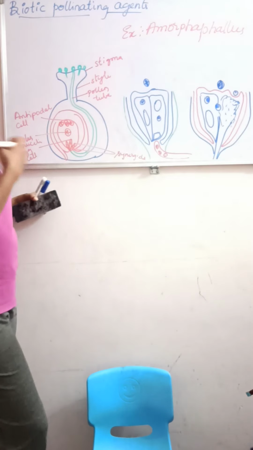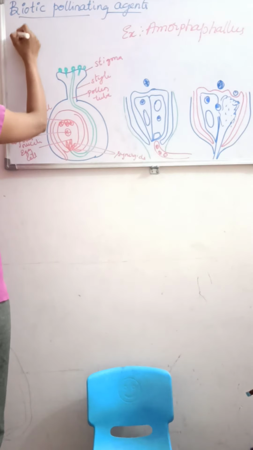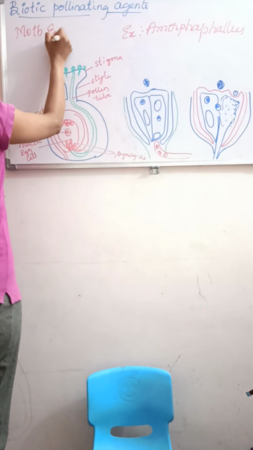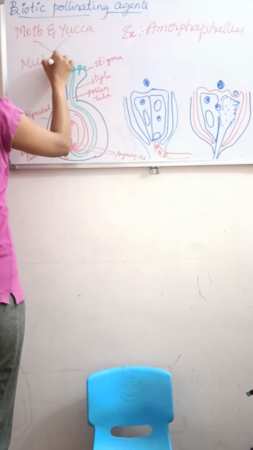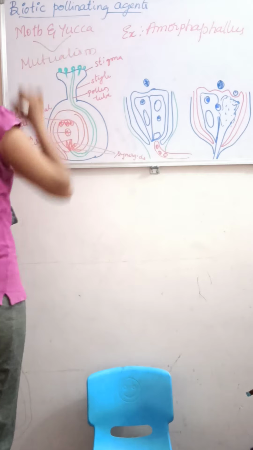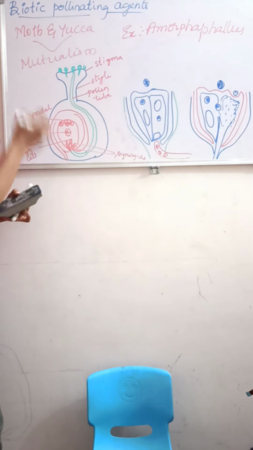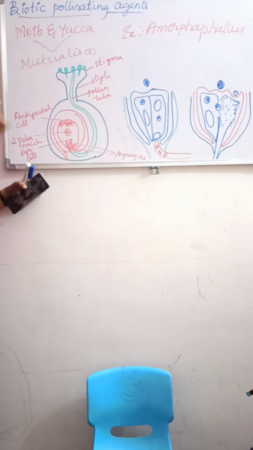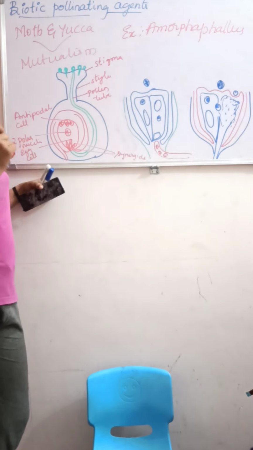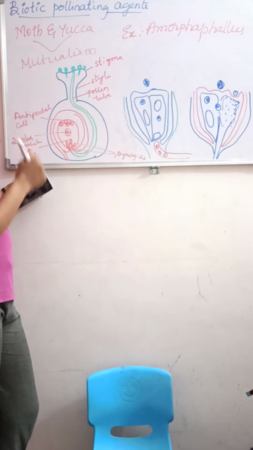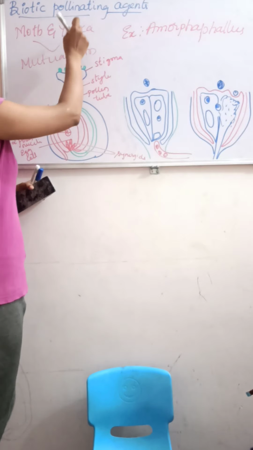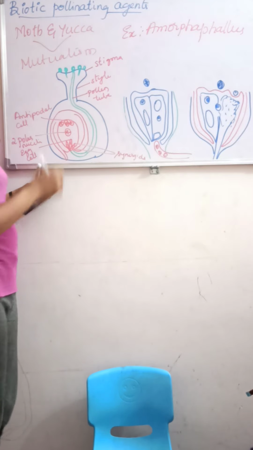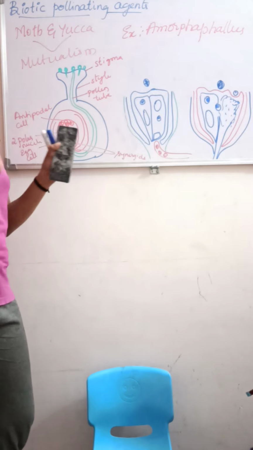Another example we can give is the moth and the yucca. They have a mutualism. So how will it work? This moth will lay the egg on the locule of the ovary of the yucca. At the same time, the flower of the yucca will be pollinated by the moth. So this is how they are mutually benefited.